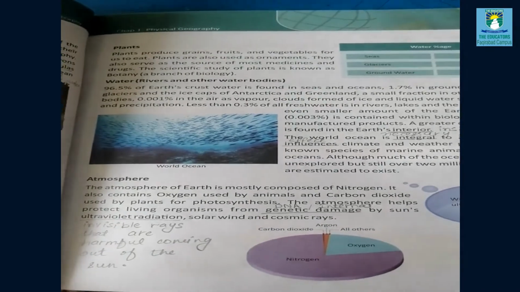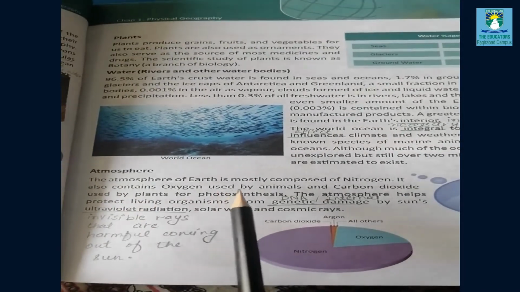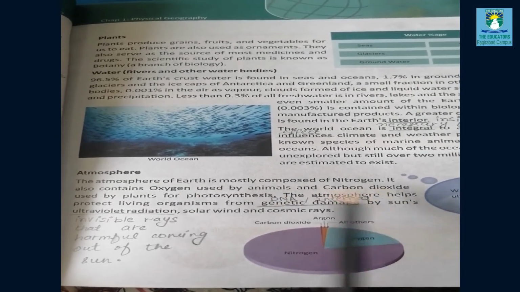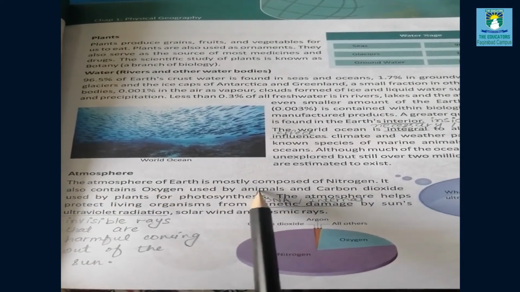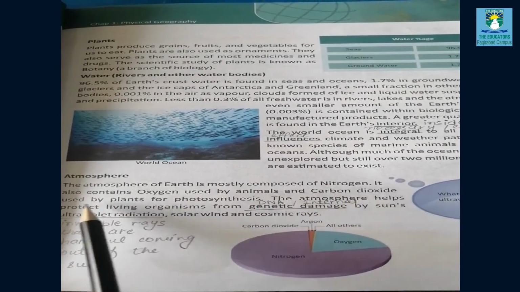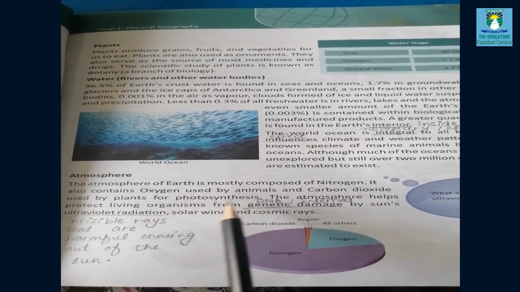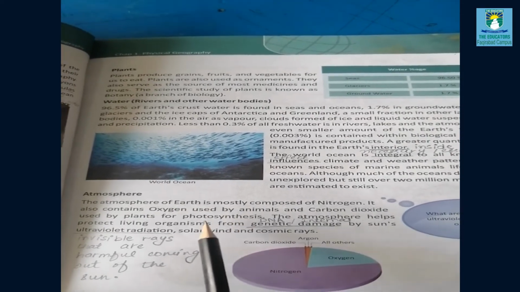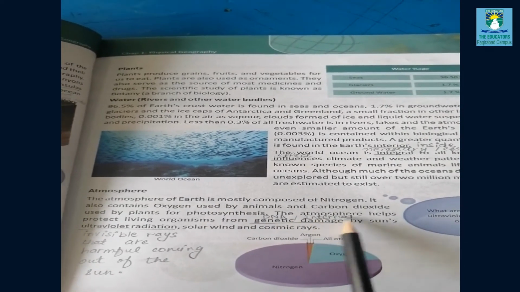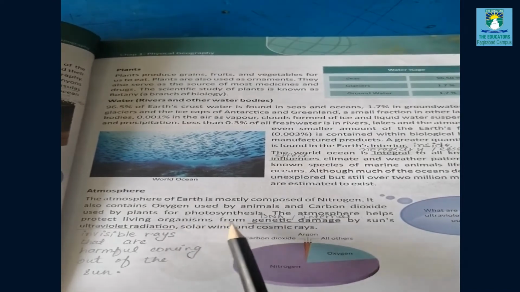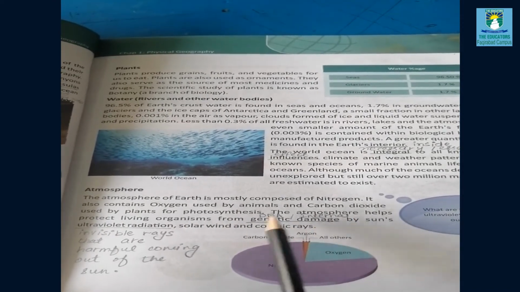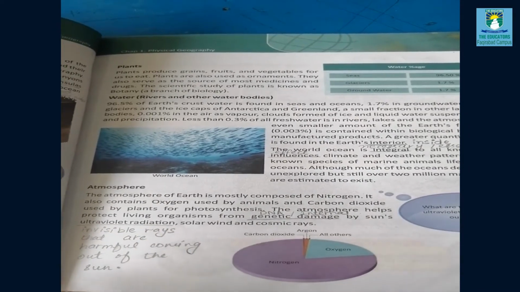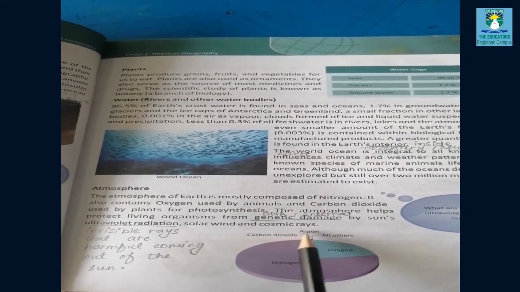Now, next is atmosphere. The atmosphere of the earth is composed of different types of gases, but it is mostly nitrogen. It also contains oxygen, which is used by animals and human beings, and carbon dioxide, which is used by plants for photosynthesis, meaning preparation of food using sunlight. The atmosphere helps to protect living organisms from genetic damage, meaning DNA damage, by the sun's ultraviolet radiation, solar wind, and cosmic rays.